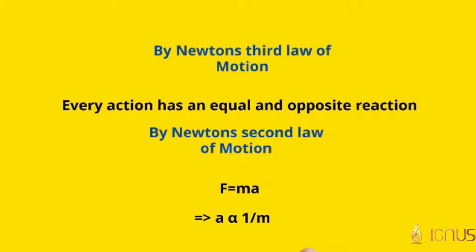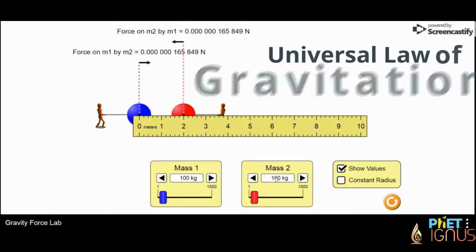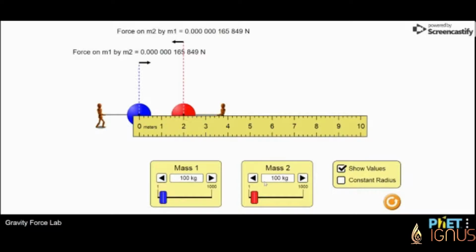Consider the two objects on the screen. The first object, which is colored blue, has a mass of 100 kilos. The second object, which also has a mass of 100 kilos, has been colored red. The separation between the two masses is 2 cm. Now observe the force. The force is 1.65849 into 10 power minus 7 Newton.